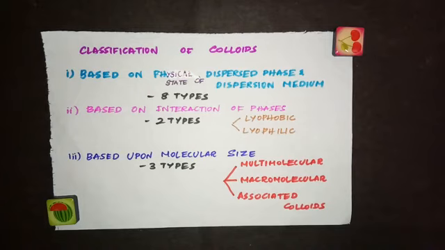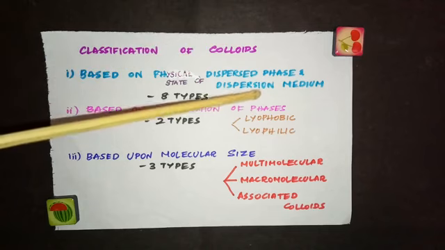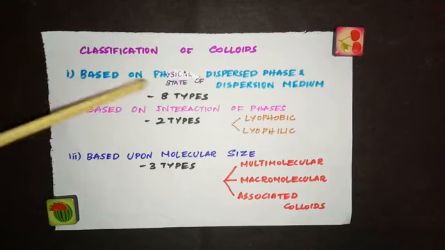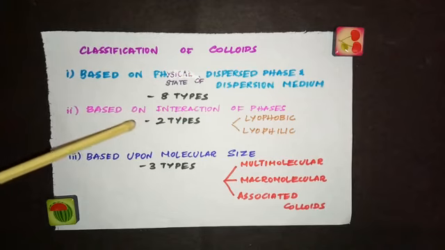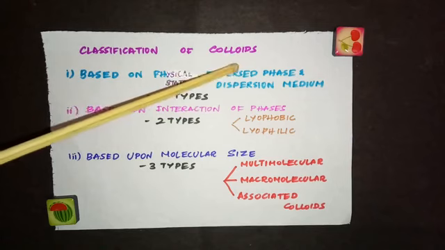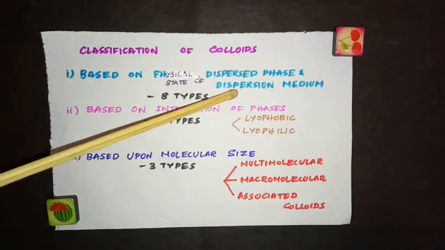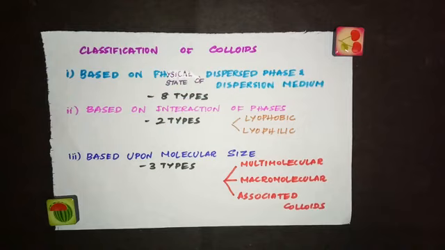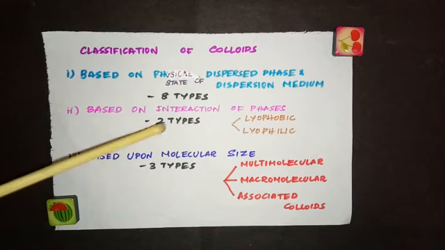Based on the physical state of the dispersed phase and dispersion medium, you can classify colloids into 8 types. And the second category, you can classify colloids based on the interaction of phases. What are the phases? We have the dispersed phase and the dispersion medium, and the interaction between these two phases, whether they are very strongly attracted or they don't have any attraction between them. Based on that, we can classify colloids into 2 types.